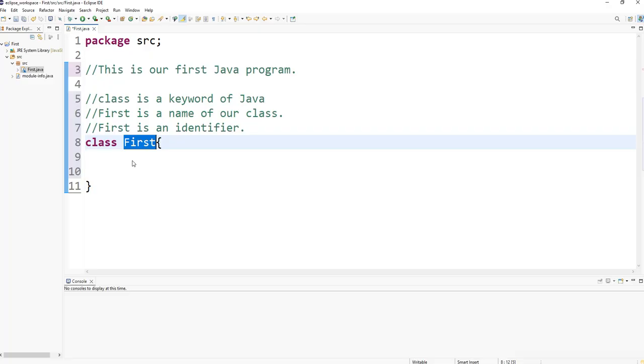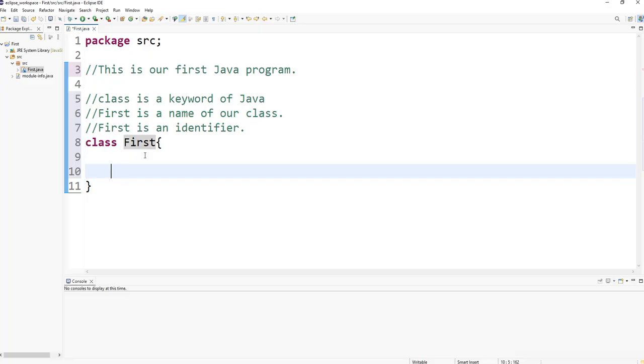Also, a source file in Java is called a compilation unit, and later I'll explain why a source file is also called a compilation unit.